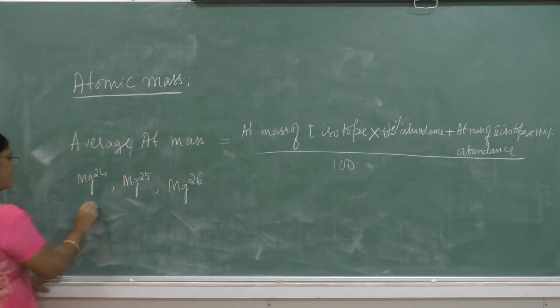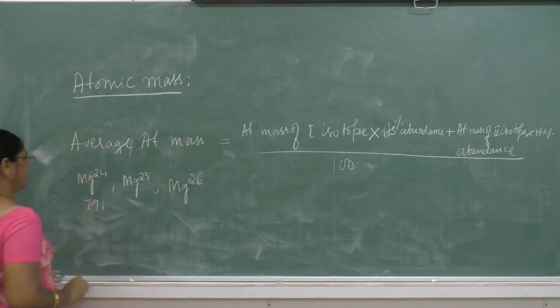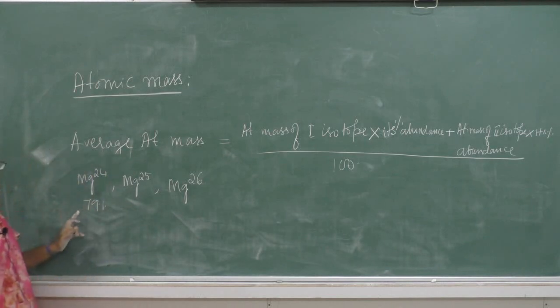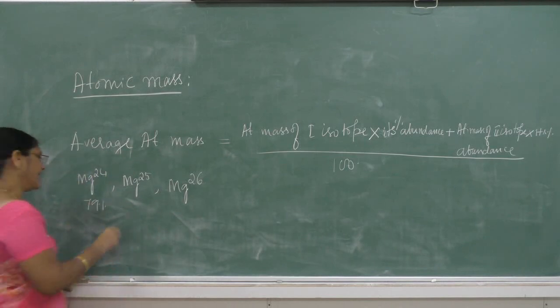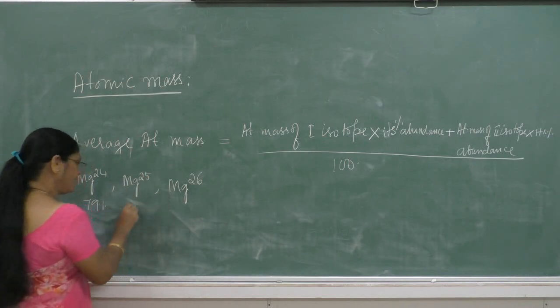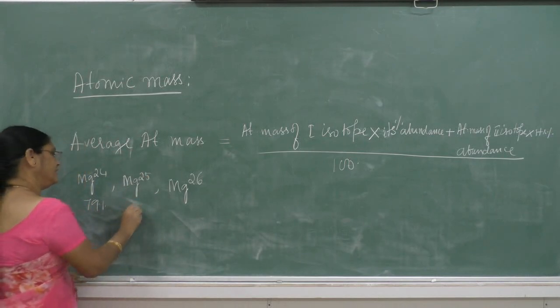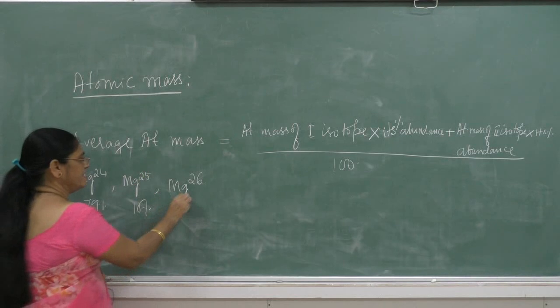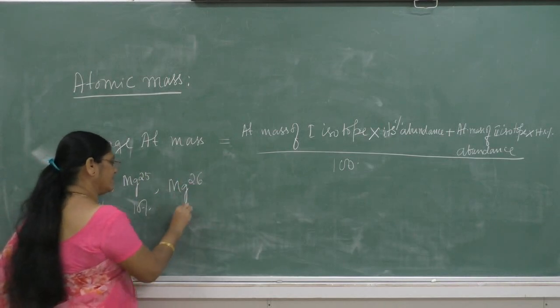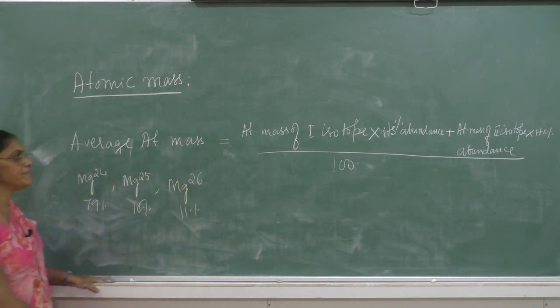Their relative abundances are: Mg24 is available in 79%, Mg25 is available in 10%, Mg26 is available in 11%.